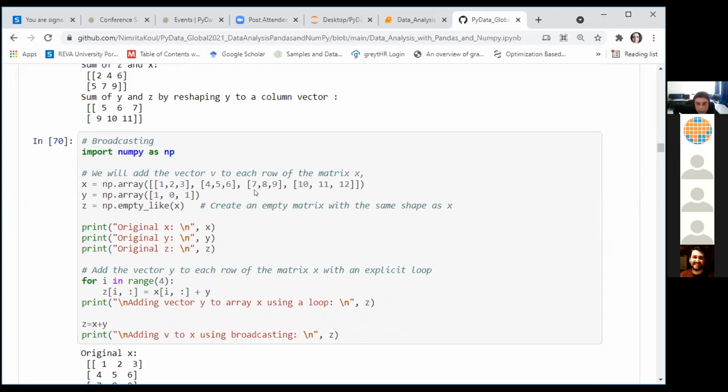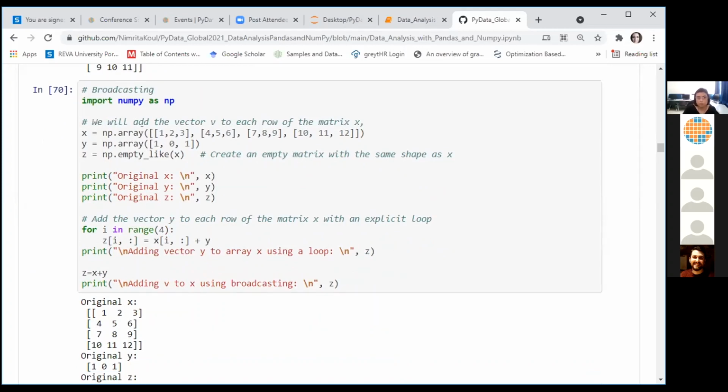We spoke about broadcasting. Same concept is demonstrated here in this cell. I have 3 arrays here, x and y, which I want to operate on, and the result which I want to be stored in z. So I have created z here using a function called empty-like. Empty-like again is a function for creating arrays. Empty-like creates an array of null values, and its shape is very similar to the parameter that you pass here. So this effectively creates an array of the same shape as x, where x is a 4 cross 3 array.